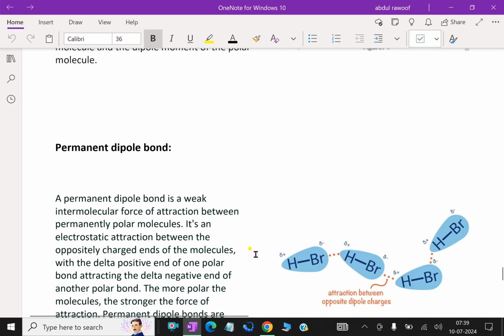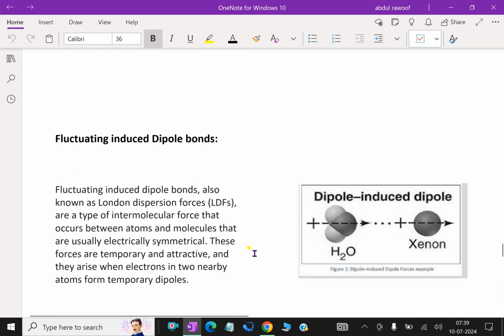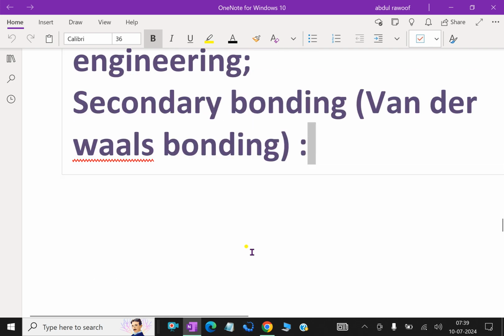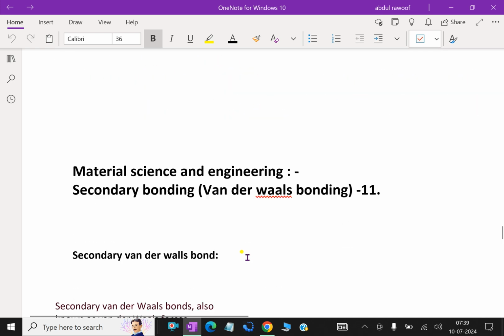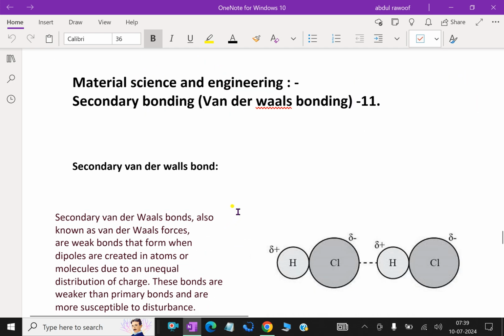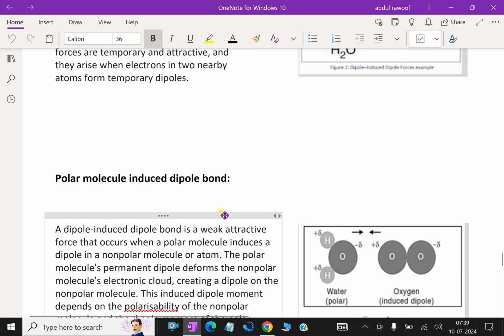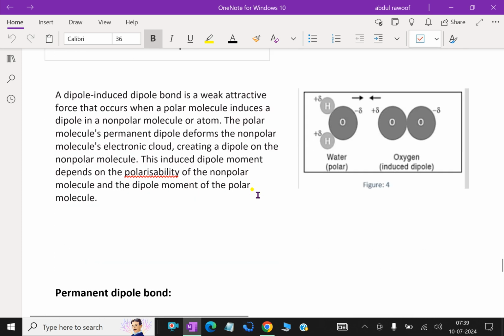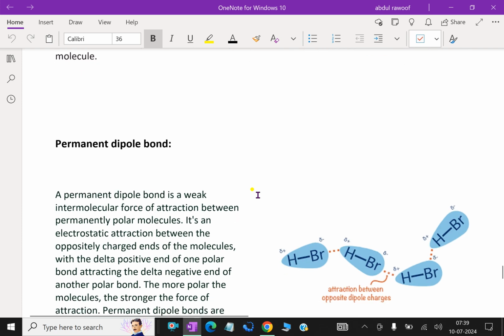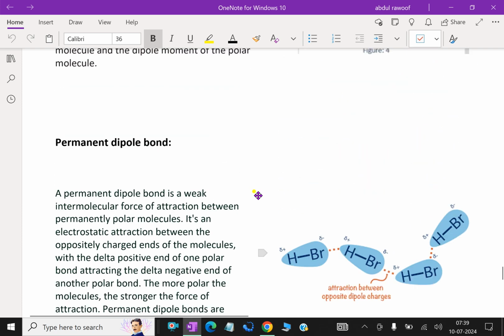So far we discussed van der Waals forces between bonds. That is, secondary van der Waals bond, fluctuating induced dipole bonds, polar molecule induced dipole bond, permanent dipole bond, and molecular bond. We have done.